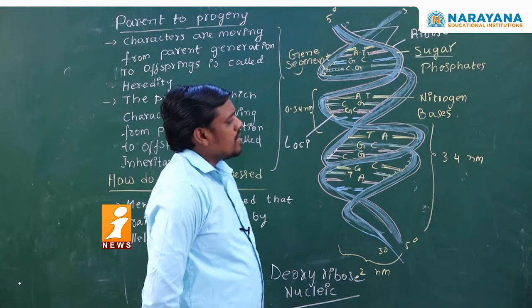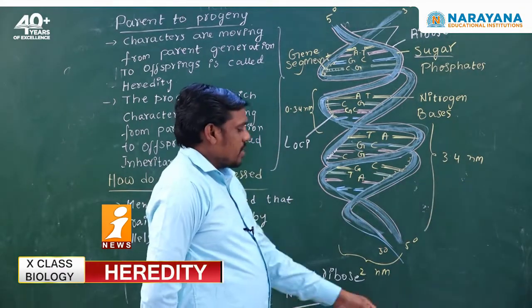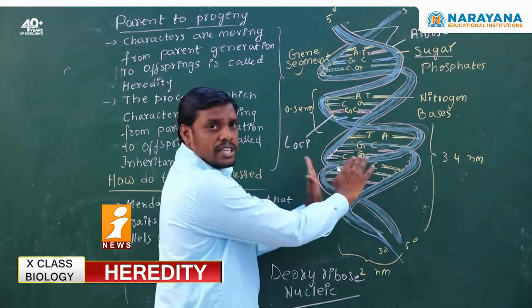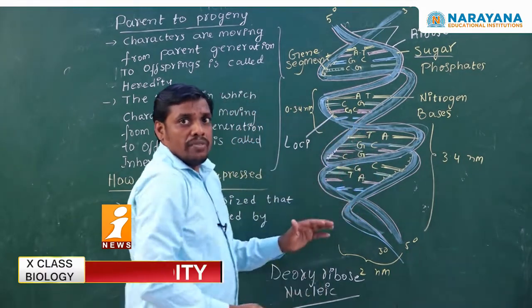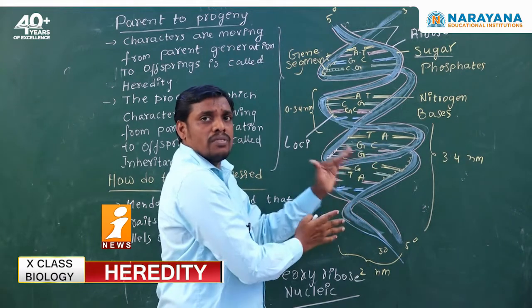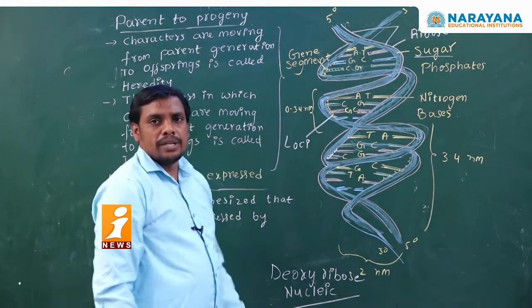The length of DNA is about 3.4 nanometers, and the width of DNA is about 2 nanometers. The length of one helical turn of DNA is about 0.34 nanometers.